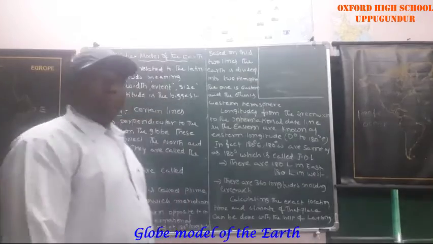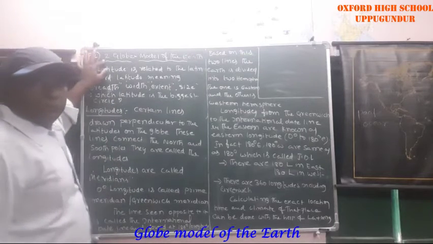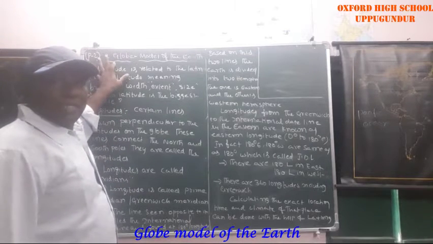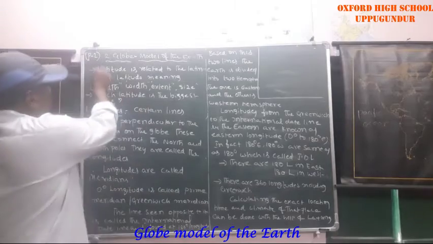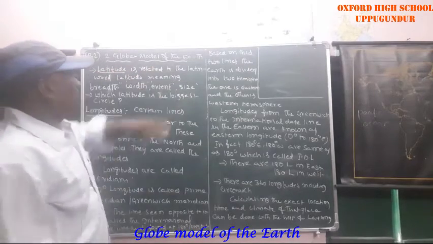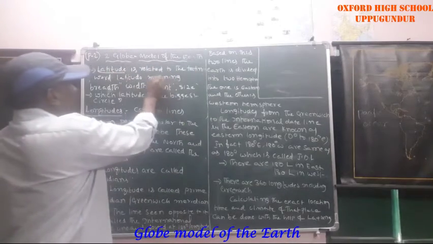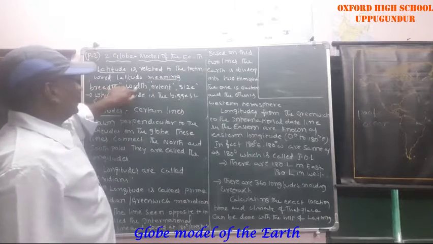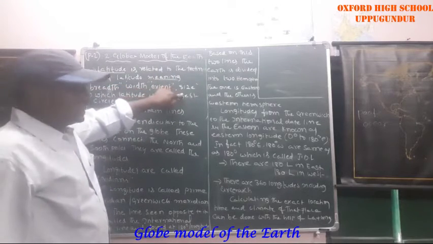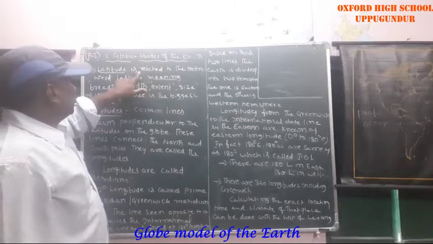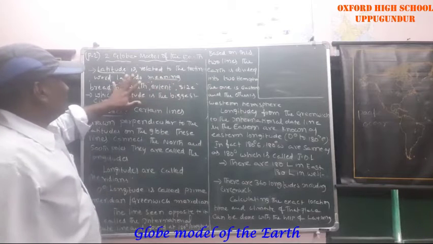Another important thing: the word latitude is taken from a Latin word. The meaning is breadth, width, extent or size. Once again, remember, latitude is related to the Latin word.